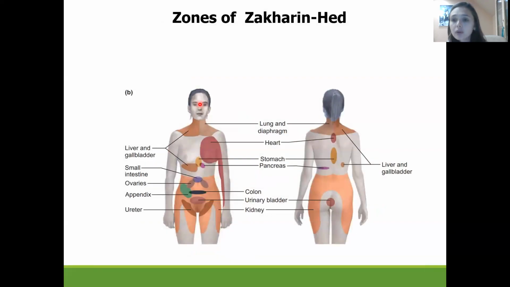For understanding what organs have pain sensation, we should know the zones of Zakharyin-Head. For instance, the pain of the stomach will be presented in the epigastric area. The pain of the pancreas will be presented also near the epigastric area on the left side of the abdominal cavity. The pain from the liver and the gallbladder will be represented on the right part of the abdominal cavity, and also it will spread, irradiate to the shoulder, for instance. So here you have the zones to which pain from the visceral organs will irradiate.